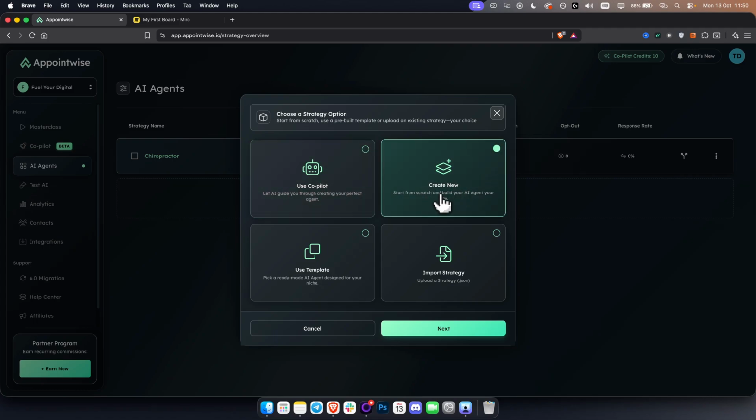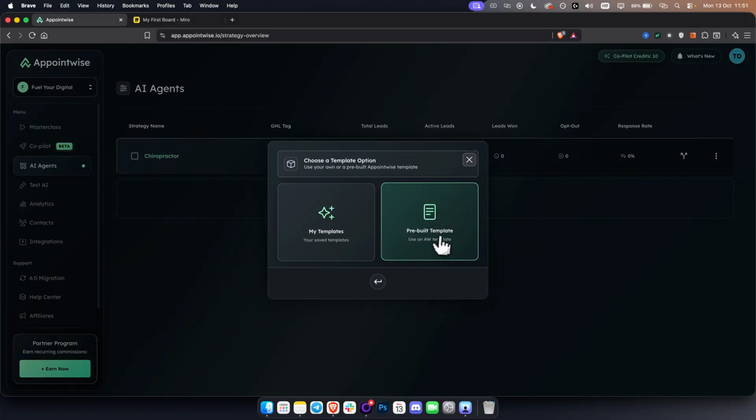Second, you can create a new one from scratch. However, in most cases, you won't really need to do this unless you want something specific. In most cases, we would already have templates here, so we can use a template as well. Also I wanted to show you this one. You can import a strategy. So you can import a JSON file from n8n, let's say. Or you can ask ChatGPT, hey, can you generate me a JSON file? And then you can import the JSON file here, and that is basically going to be a strategy. But 99% of the time, don't really reinvent the wheel. Just use a template, hit next, use pre-built templates.